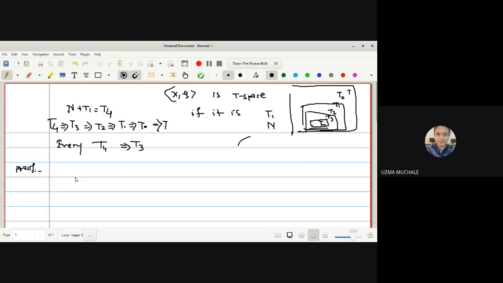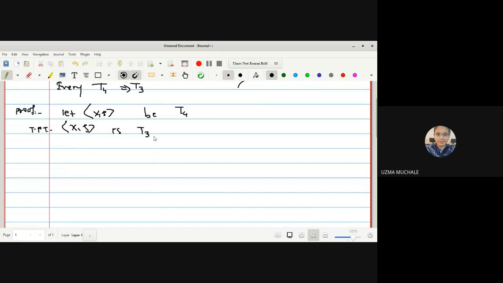So what is given to us in this case? Let X be a T4 space. And what is our aim? To prove that X is a T3 space. To prove any space to be a T3 space, it is sufficient to prove that X is regular plus T1.